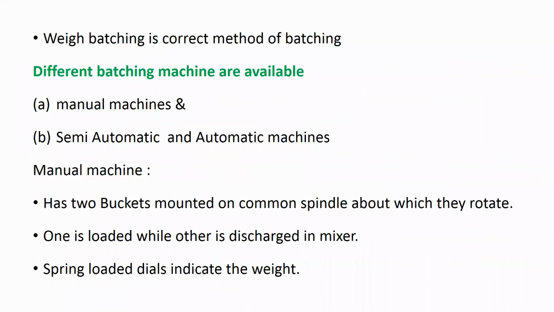In weigh batching also, different machines are available to take the ingredient by measuring its weight. Some manual machines are there. In a manual machine, you have to lift the ingredient, put it into the machine, see the weight, then take it out. Other than this, some semi-automatic and automatic machines are also available, and these are used for large construction works where you have RMC plants. What do you mean by RMC plant? A ready mix concrete plant. From that plant, you will get ready-made concrete.